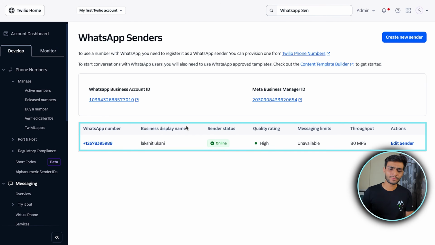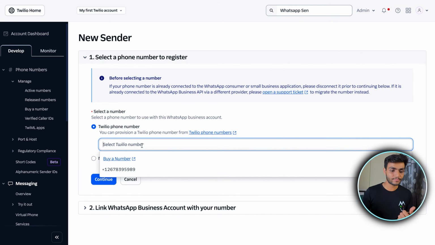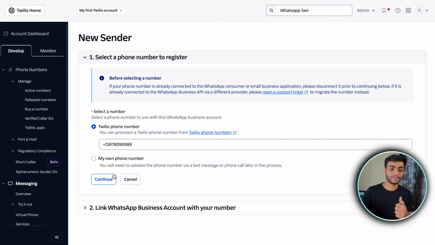I have already created one, but I'll show you at a high level how you can do it. So click on create new sender and now select the phone number which we bought. So this is the number. Okay, and we'll continue. If you want, you can connect your own phone number, but for learning and testing purposes, I would suggest that you go with the Twilio number. That would give you much more flexibility and much faster approval. Okay, so we'll then continue.